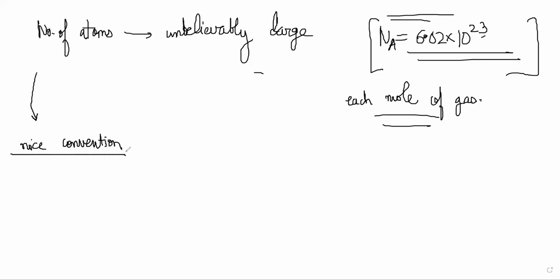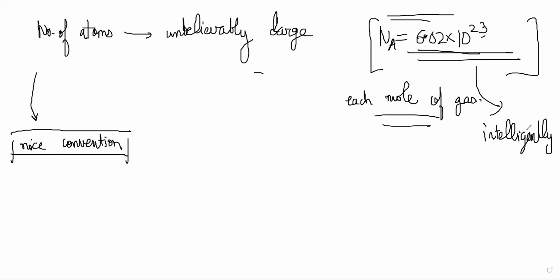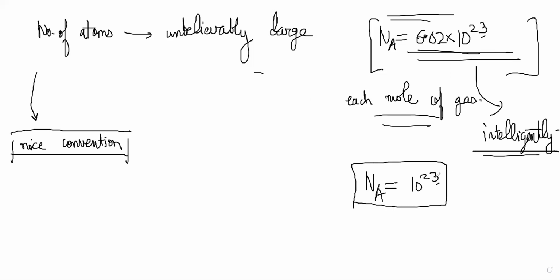Or basically the idea was that this number was chosen very intelligently. Do you know why this number was chosen? Why did someone think of using the Avogadro number value as 6.02 into 10 power 23? If I was doing it, I would have just said Avogadro number is 10 power 23. If you wanted a big unit, just keep 10 power 23, and why not 10 power 20 to make calculations better, right?